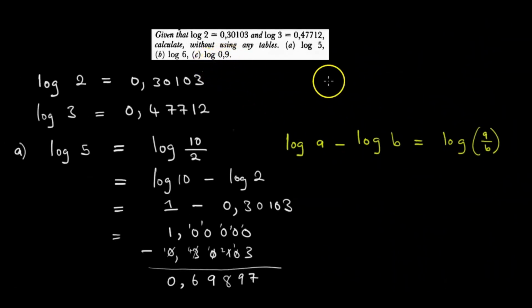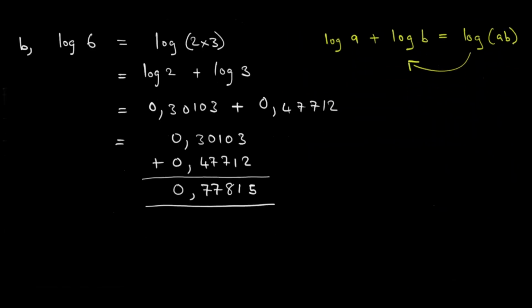This one wants log 0.9. So the principle is basically the same. Log 0.9 is equal to, we have to think, how can we replace 0.9? Let us write it as log 9 over 10. We write it as a fraction.